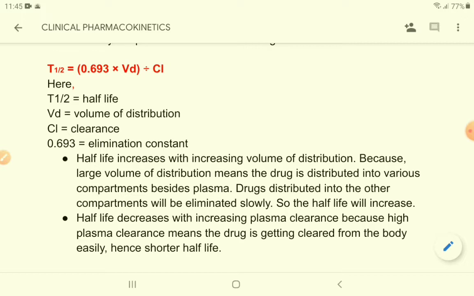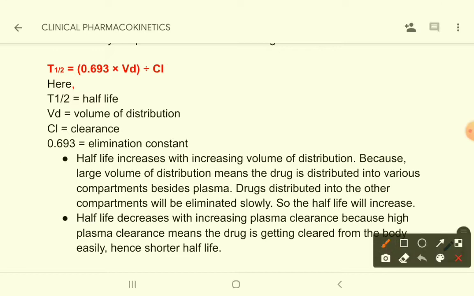Now why is that? Why it is like that? The half-life increases with increasing volume of distribution because large volume of distribution means the drug is distributed into various compartments besides plasma. The drug is distributed in plasma, and also it is distributed in some other compartments.